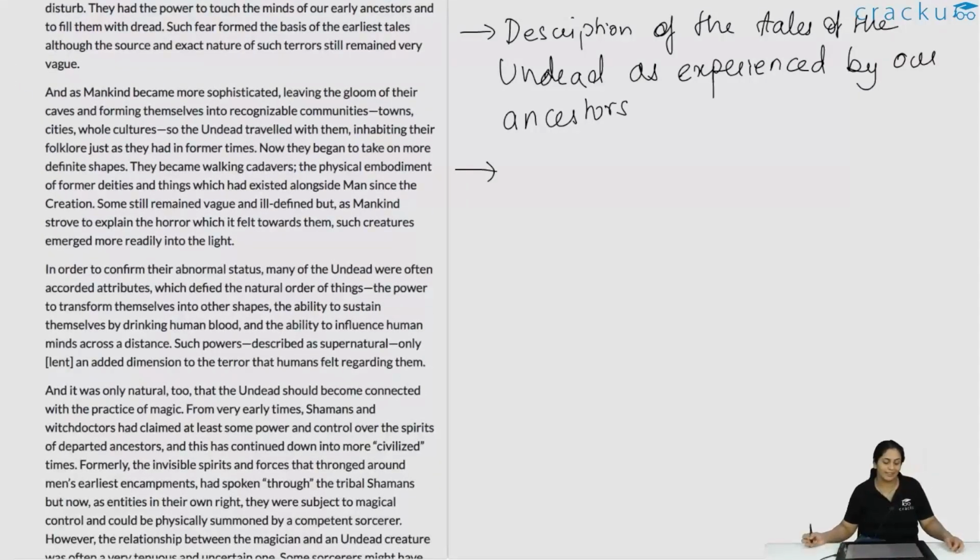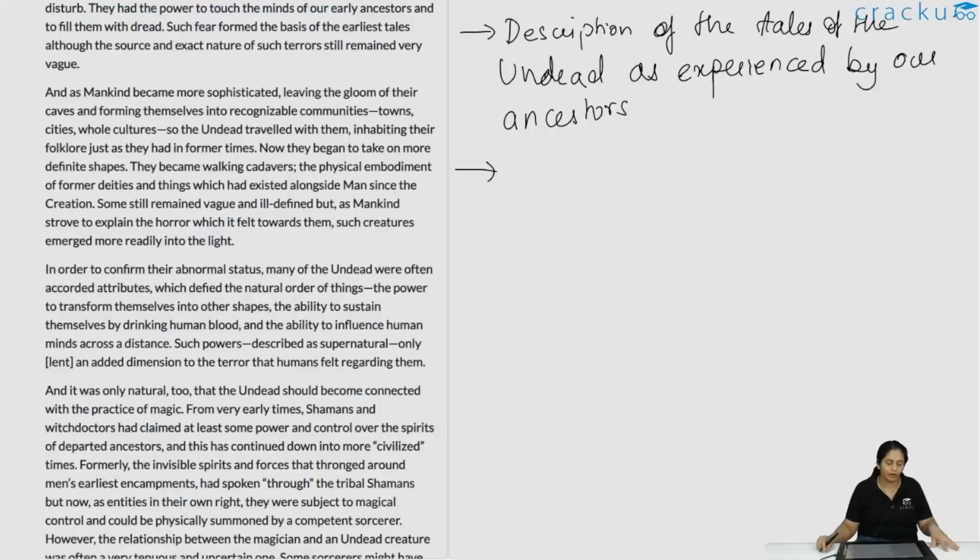Now let's take a look at the next paragraph. And as mankind became more sophisticated, leaving the gloom of their caves and forming themselves into recognizable communities, towns, cities and whole cultures, so the undead traveled with them, inhabiting their folklore just as they had in former times.